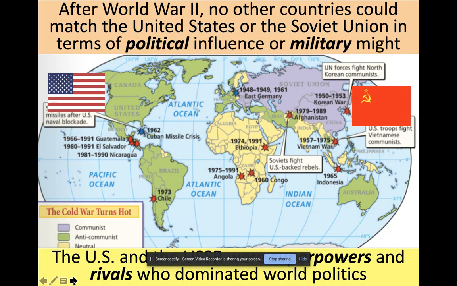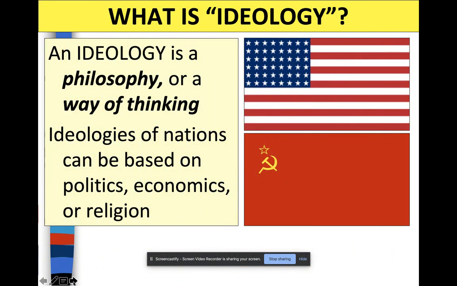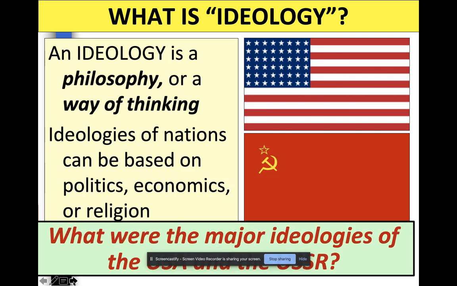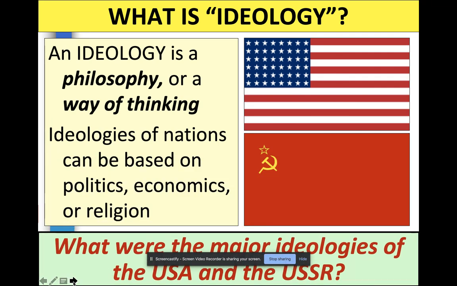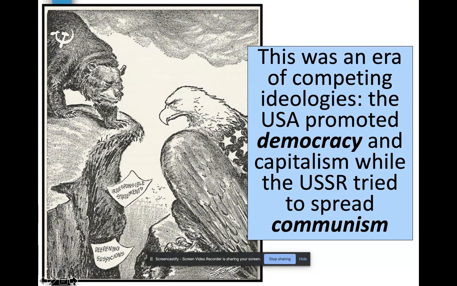So let's see. I just want to get you to your next question here. Question 4. What was the ideology? What was the biggest idea for the United States in the Cold War? Well, it's pretty simple. We've talked about it pretty much all year. Wow, that sounded good, didn't it? The United States was all about democracy and capitalism. So it says it right here. The USA promoted democracy and capitalism. And so, question number 5, what was the ideology of the Soviet Union? They were trying to spread communism.